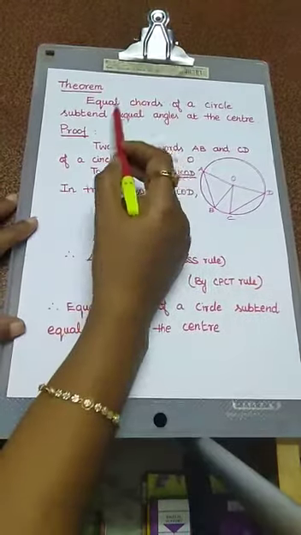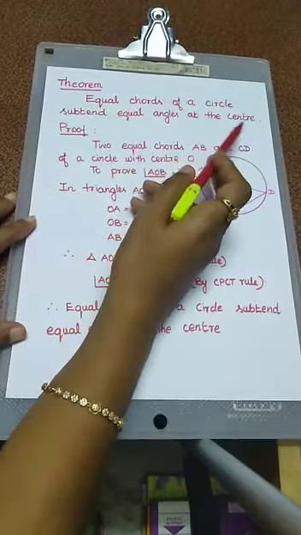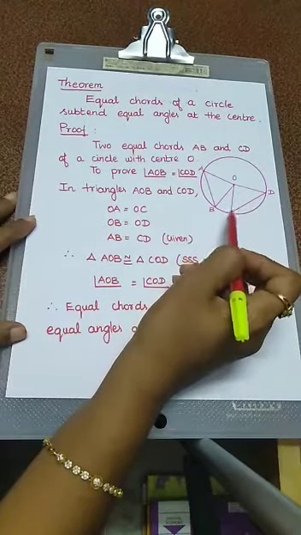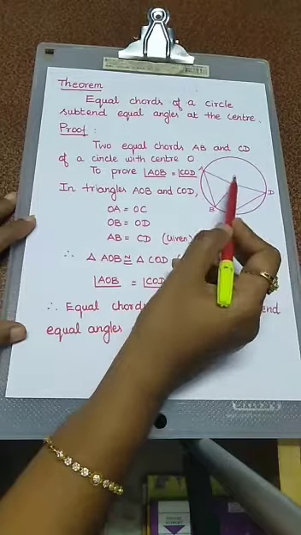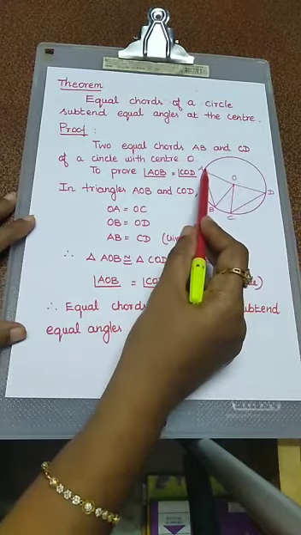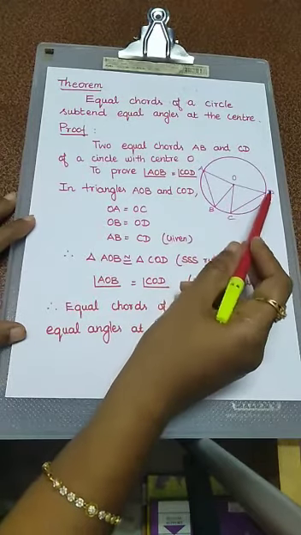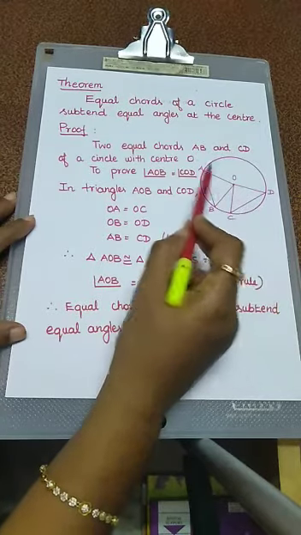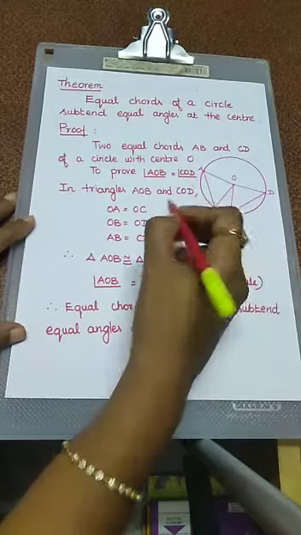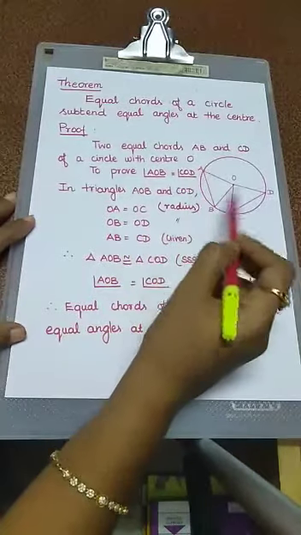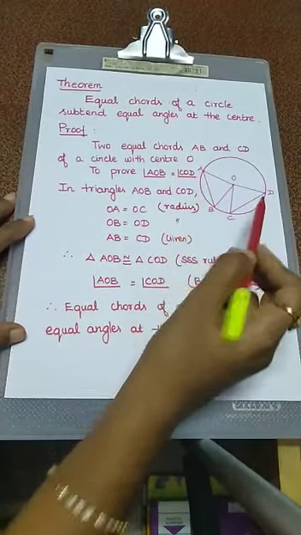Next one, theorem. Equal chords of a circle subtend equal angles at the center. Take one diagram. O is the center of the circle, AB is one chord, CD is another chord. Join OA, OB and OC, OD. Given two equal chords AB and CD of a circle with center O. To prove angle AOB is equal to angle COD. Take two triangles, AOB and COD. In these two triangles, OA is equal to OC because OA and OC are radii. Another one, OB equal to OD, that is also equal radii, and AB equal to CD, that is given because AB and CD are equal chords.